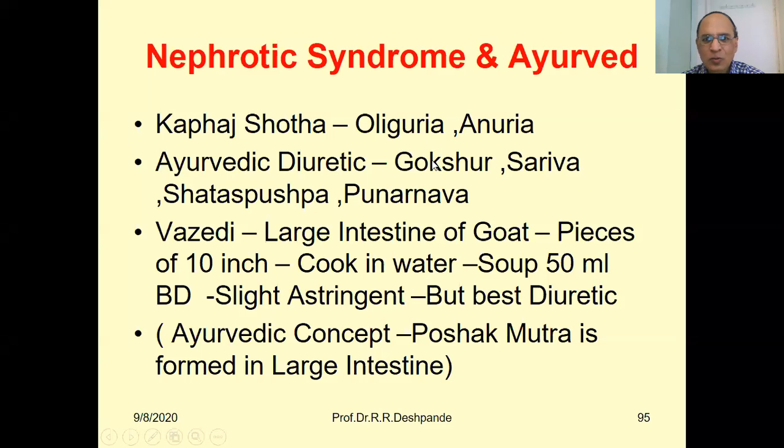So, which are the medicines? Gokshura, Sariva, Shatapushpa, and Punarnava. These are the herbs. Single herbal tablets can be used.